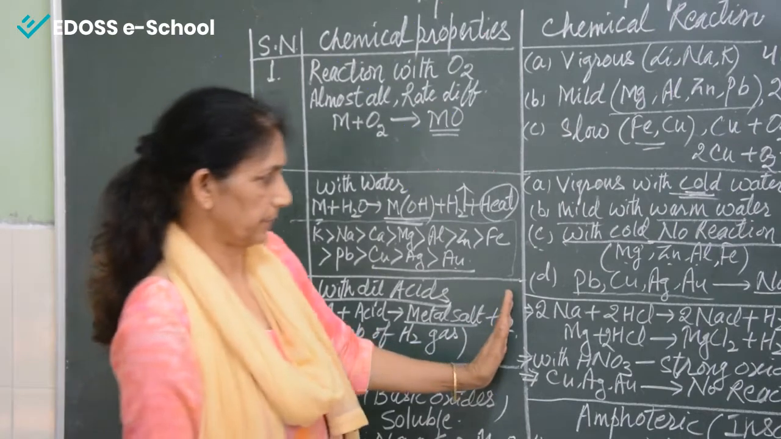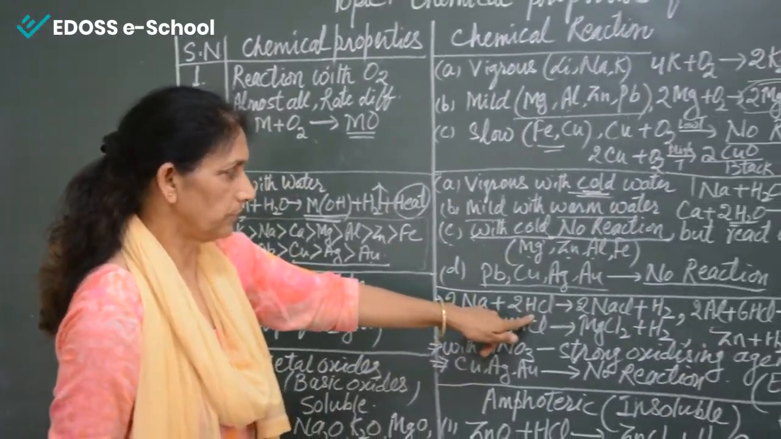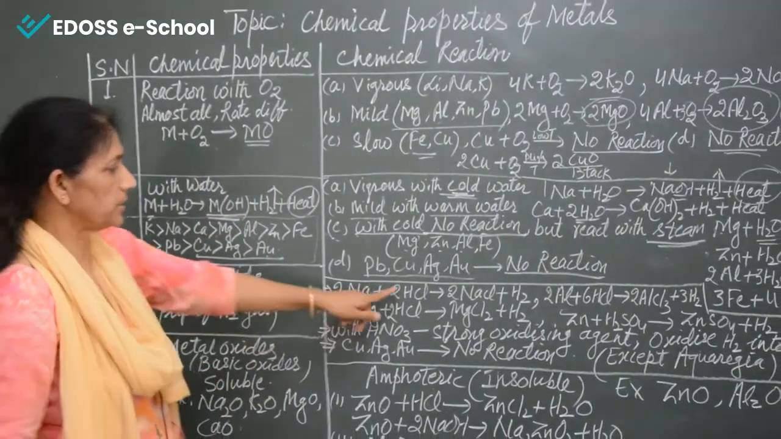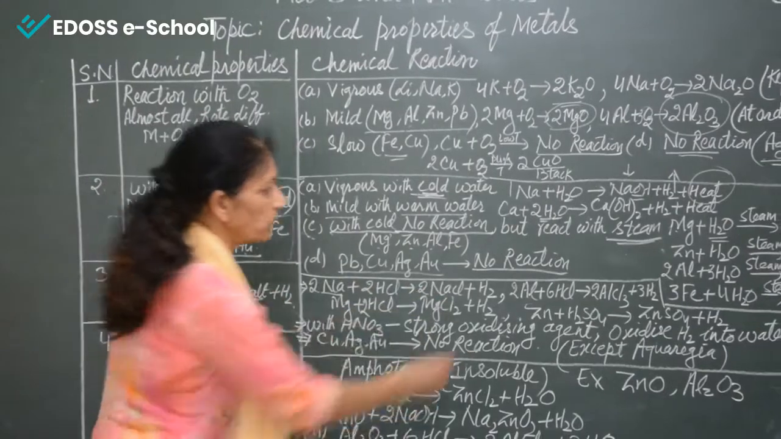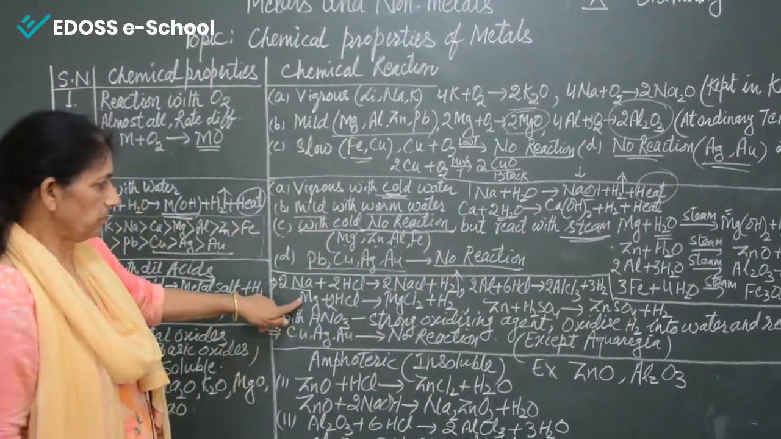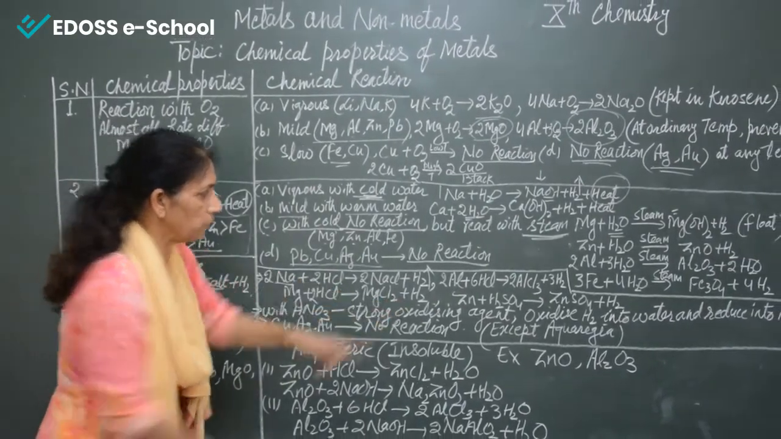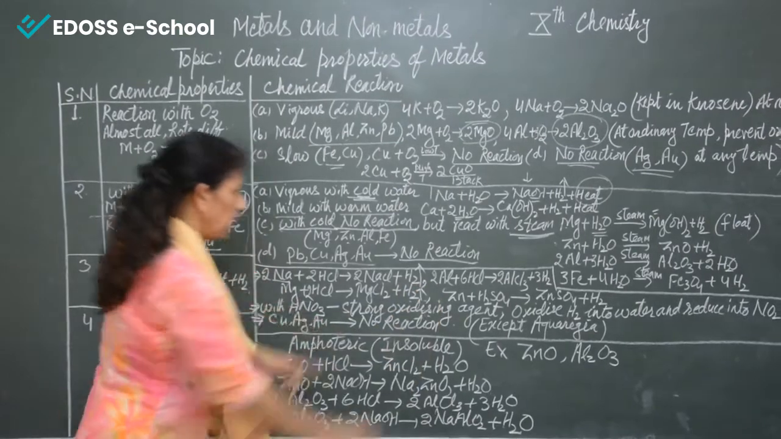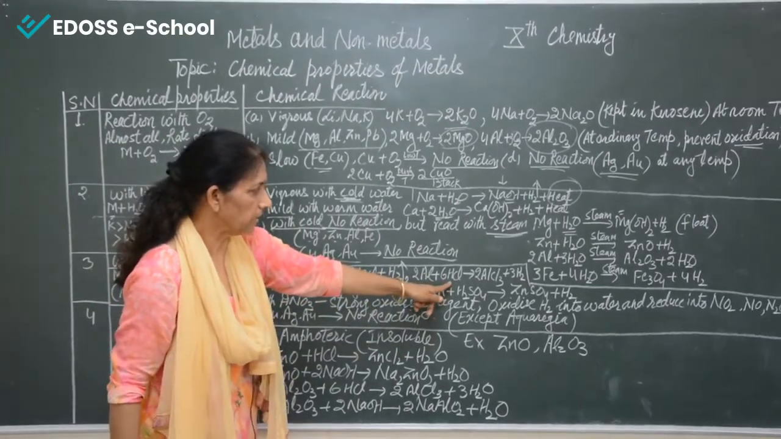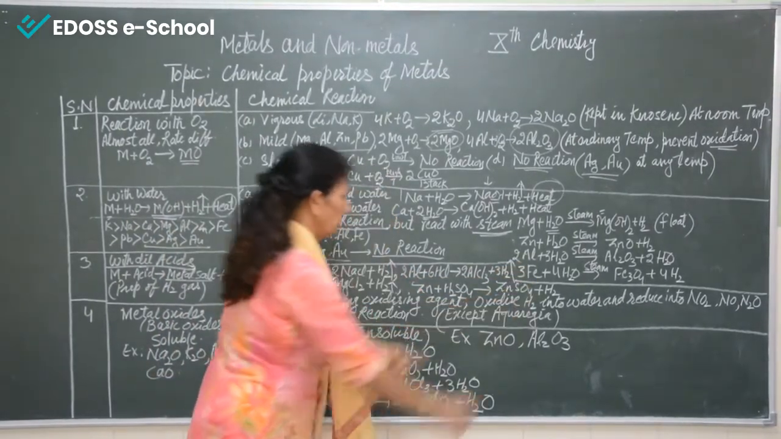Now you can see here, this is sodium and this is dilute HCl. All the acids are dilute, remember it. So sodium chloride is formed and hydrogen gas is given out. Similarly, magnesium reacts with HCl forming magnesium chloride and hydrogen gas is given out. Similarly, aluminium reacts with HCl forming aluminium chloride and hydrogen gas is given out.